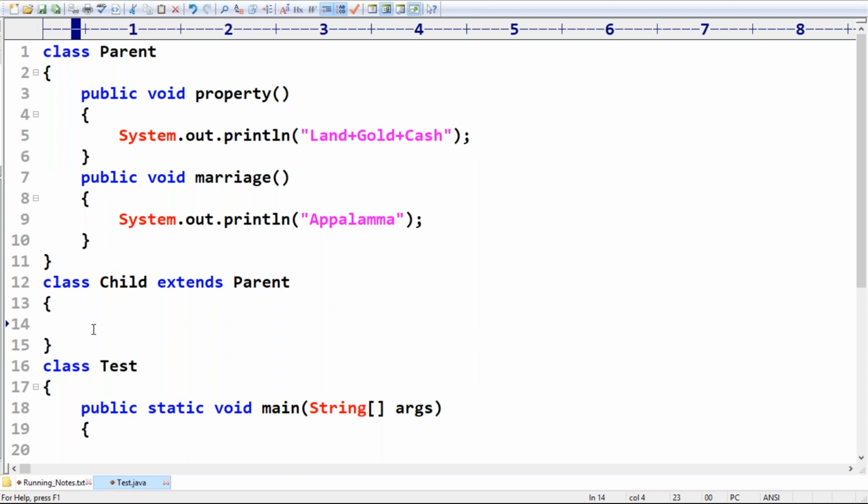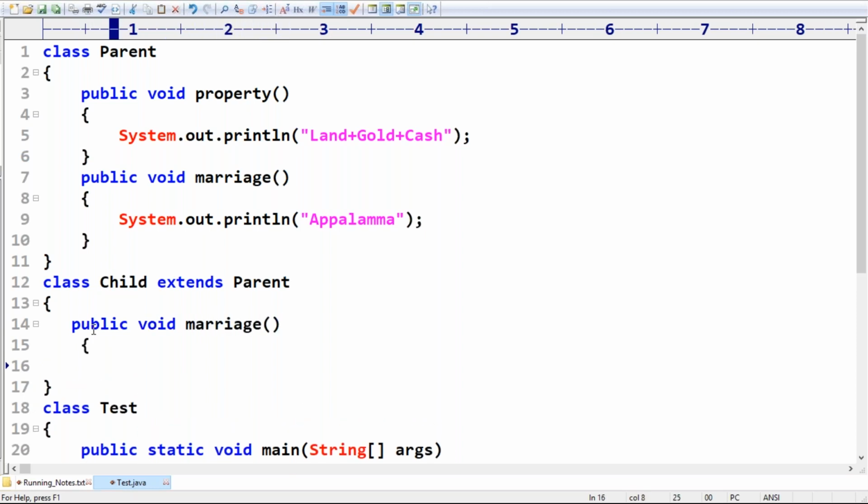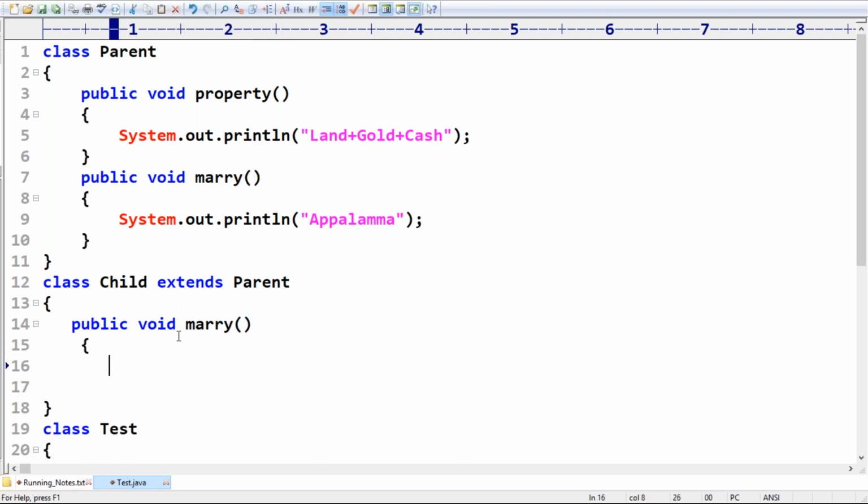How is the child allowed to override? Public void marriage method, or marry method; any word you can use. Here, in the marry method, System.out.println with some name based on the child's requirement, maybe Katrina or Karina.